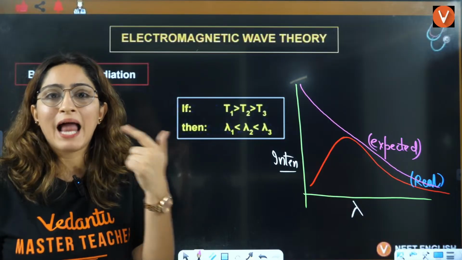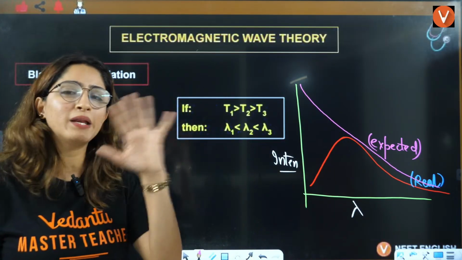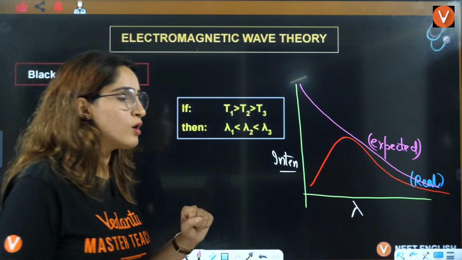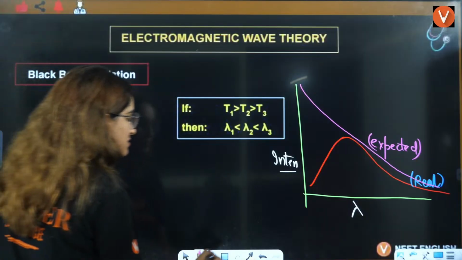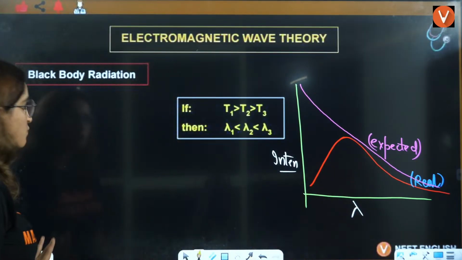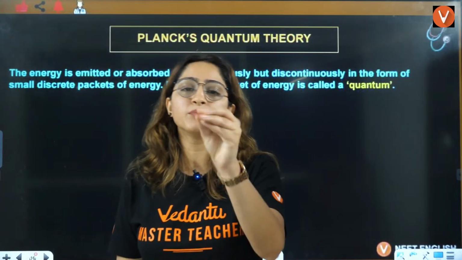But according to black body radiation, you were getting this kind of graph, right? So many experiments were done. Now, no one was able to explain it, but then Planck explained this with the help of his quantum theory.